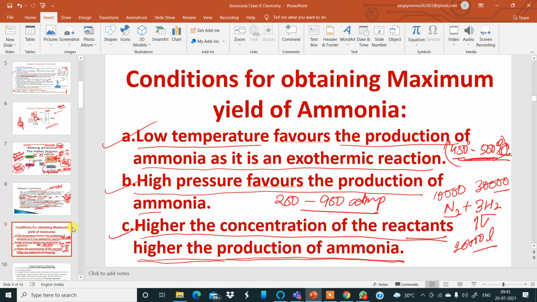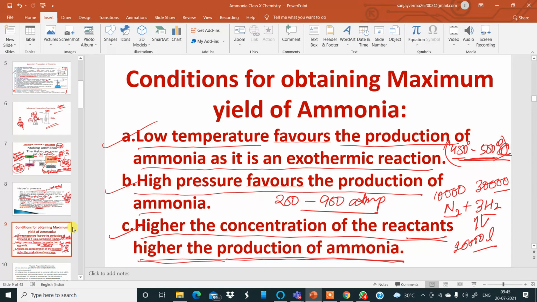So everything revolves around the temperature, the pressure, the catalyst, and the concentration of the reactants, after which we can obtain a very good yield of ammonia gas.